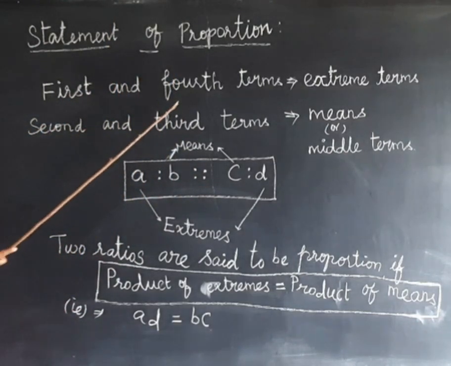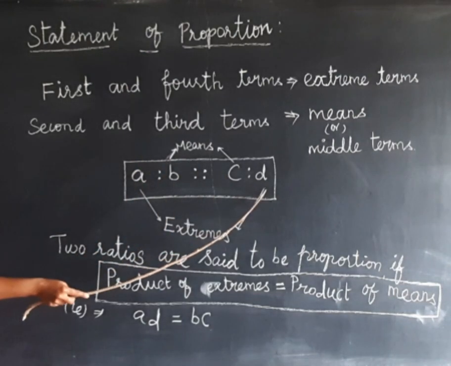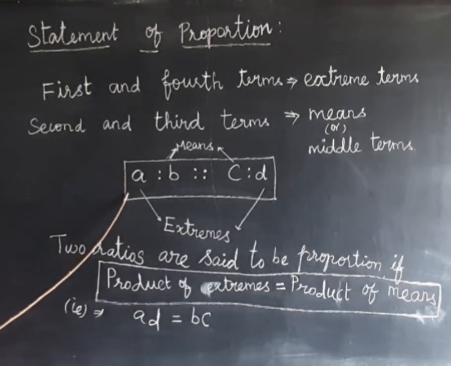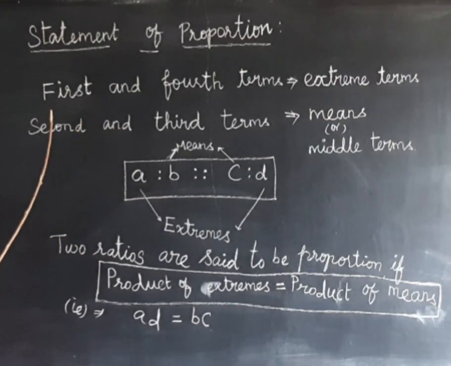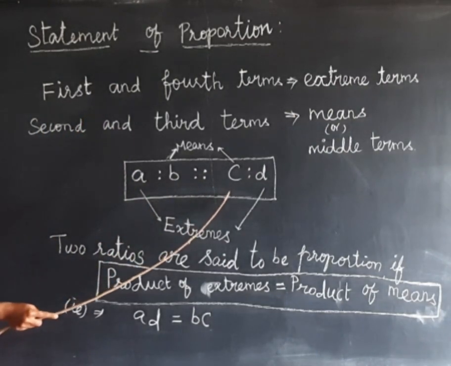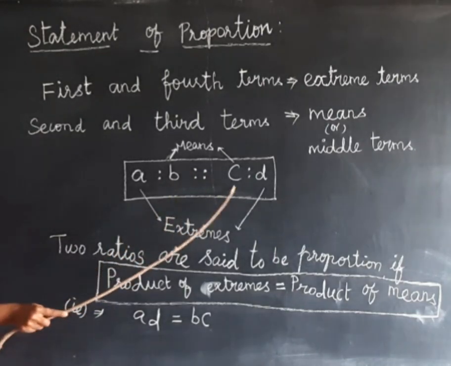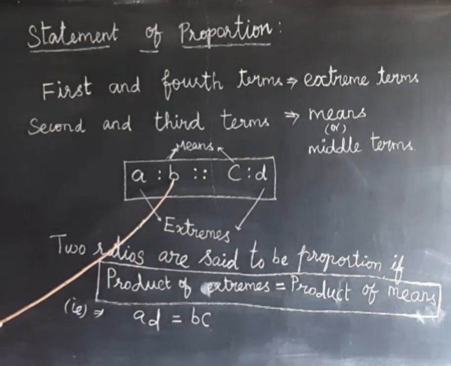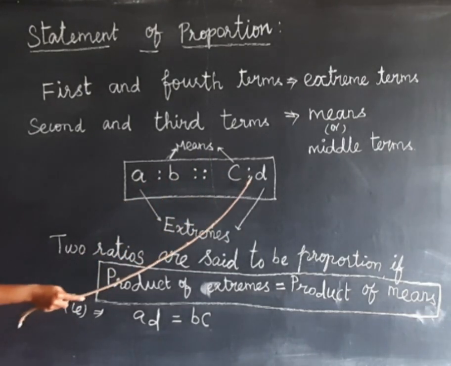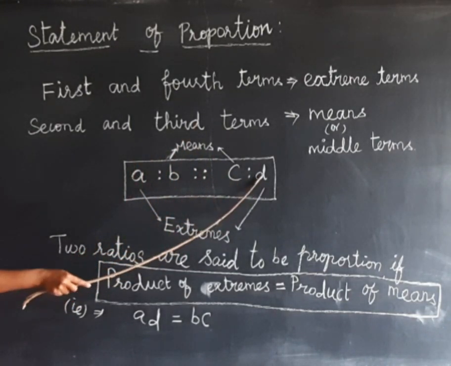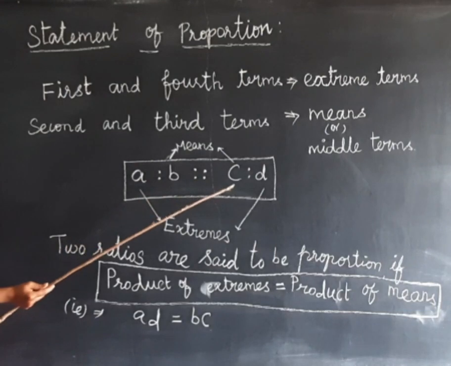The first and fourth terms are called extreme terms, extremes. The second and third terms, which occur in the middle, are called middle terms or means.